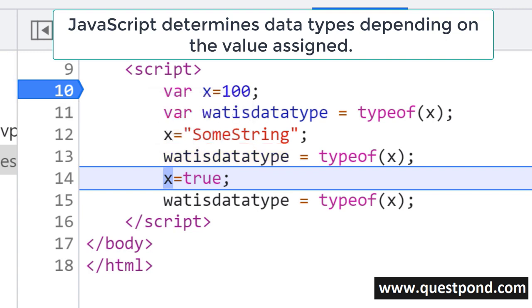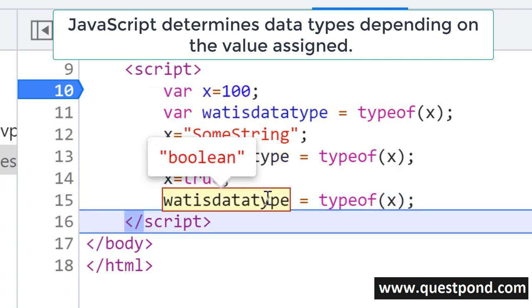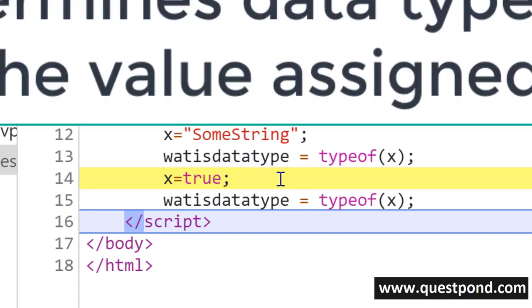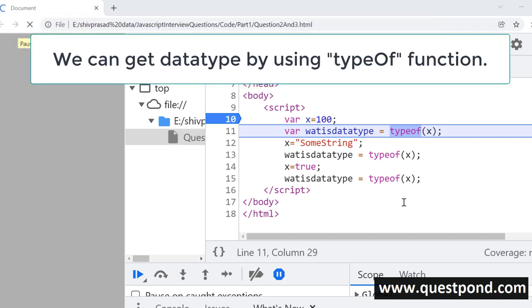In line number 14, we are assigning x is equal to true. So after that, the data type becomes a boolean. So JavaScript determines data types by looking at the values during the runtime. How can we determine the data type of a variable in JavaScript? To determine the data type of a variable in JavaScript, we can use the typeof function.